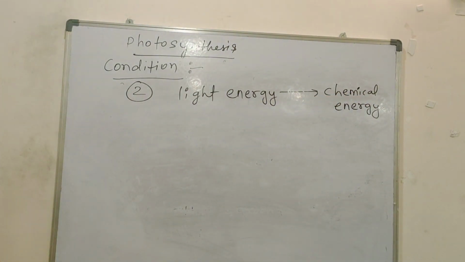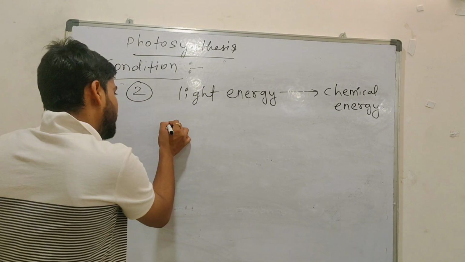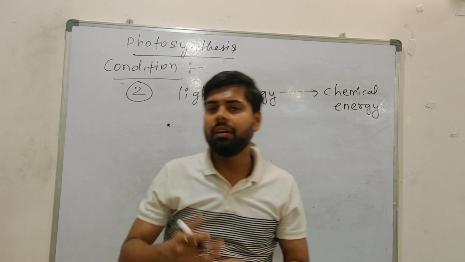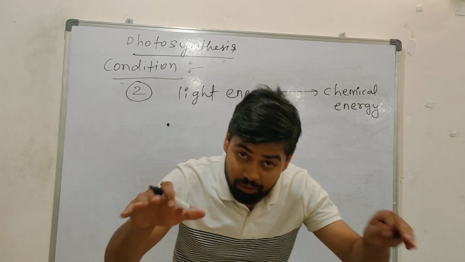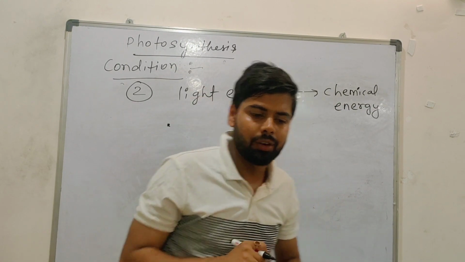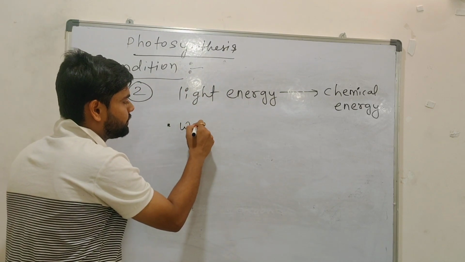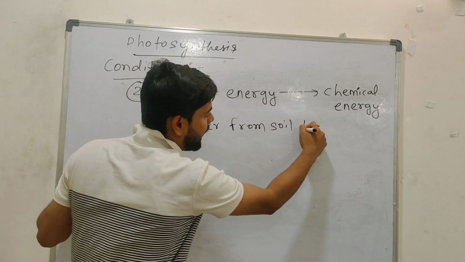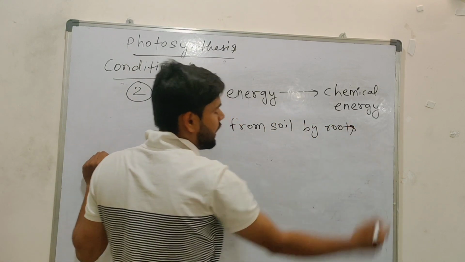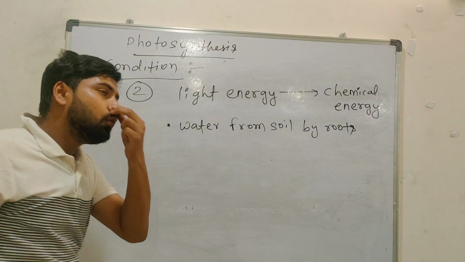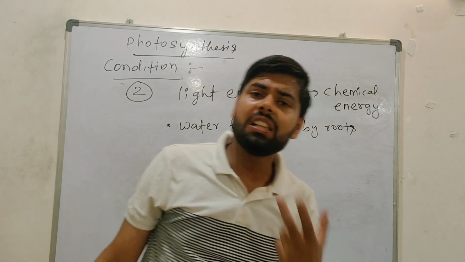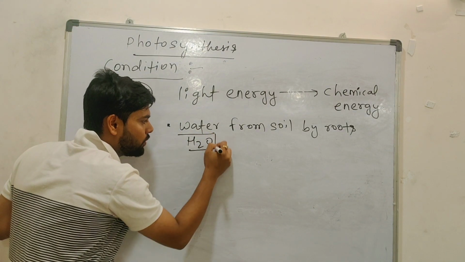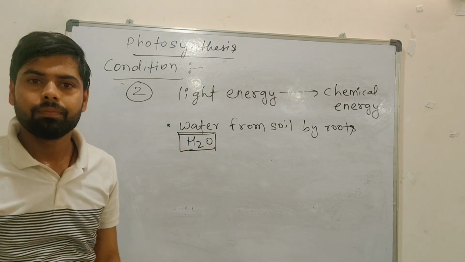Okay? Now you tell me, during photosynthesis, the plant is also taking water, and from where will water come? You will say root. No, water will come from soil through roots. Understood? Water from soil, plants will get by roots. Okay? With water, minerals will also come. So basically, what is the formula of water? Water means H2O.